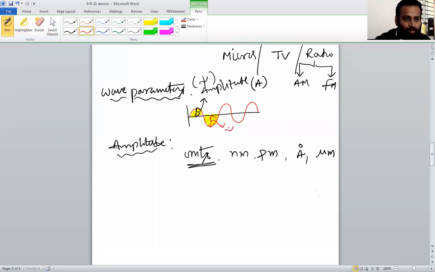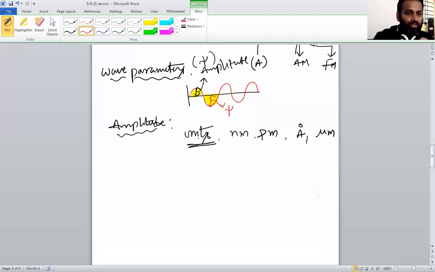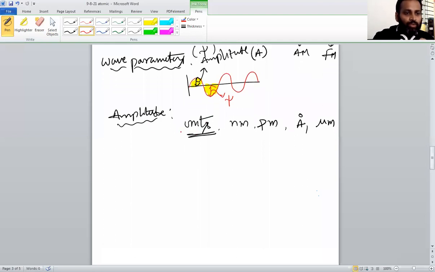The symbol of the wave function, sorry, I said wave number previously, is psi. Psi is also called amplitude. In the Schrodinger wave equation we will discuss what the wave function is and what the wave function measurements are. Everything we will discuss over there. So that covers amplitude and its units. Next is wavelength.